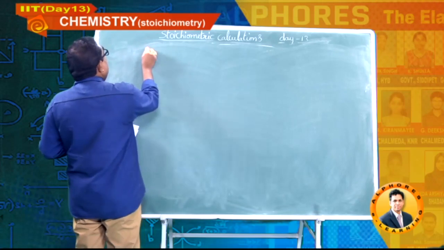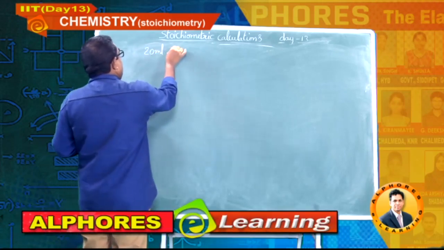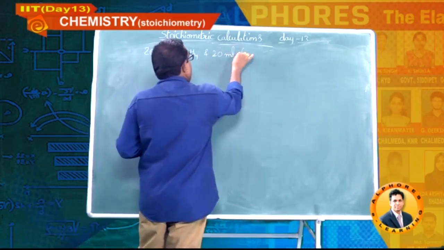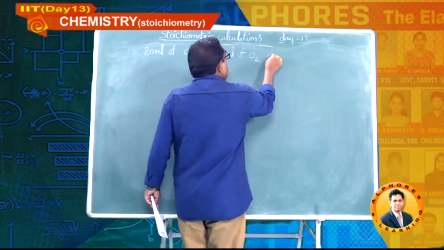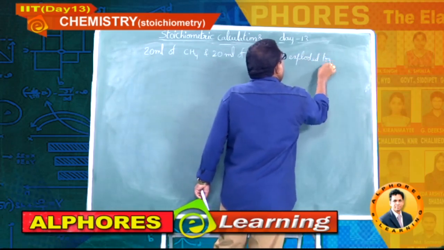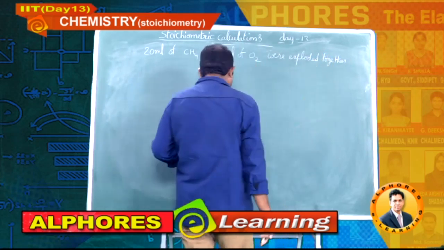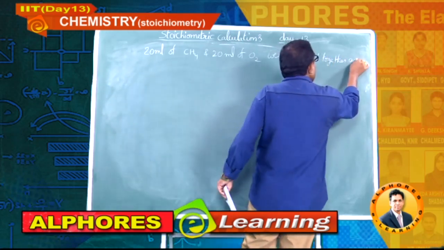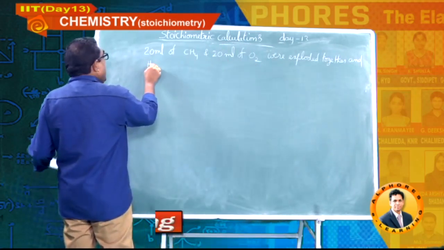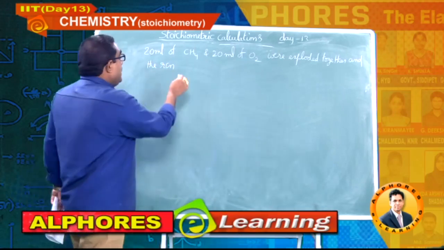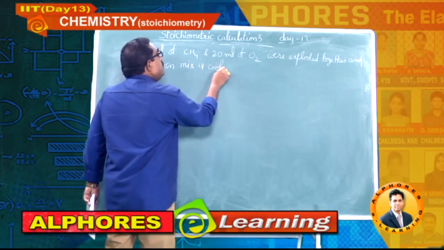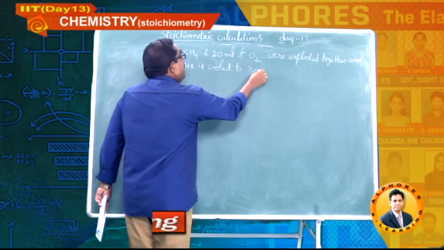Write down, students: 20 ml of methane and 20 ml of oxygen were exploded together and the reaction mixture is cooled to room temperature.